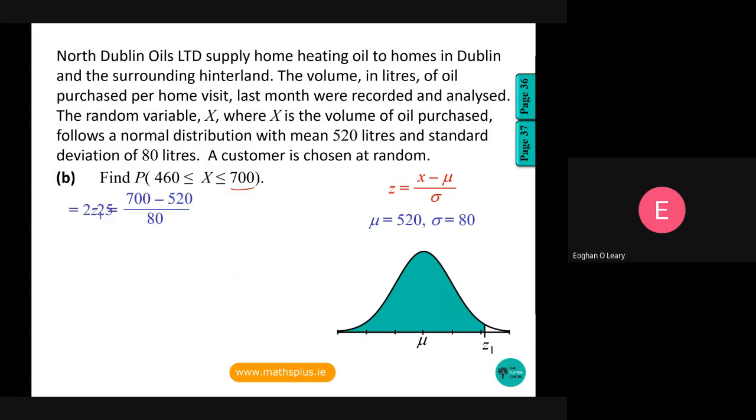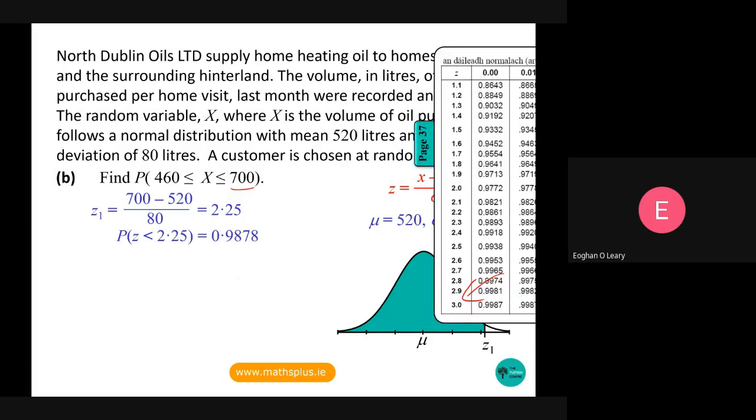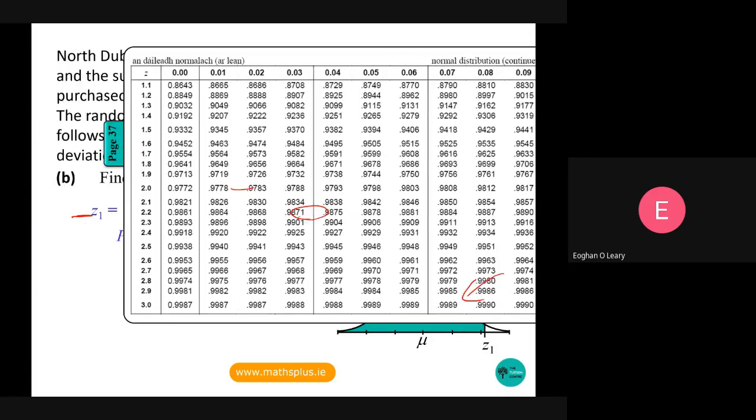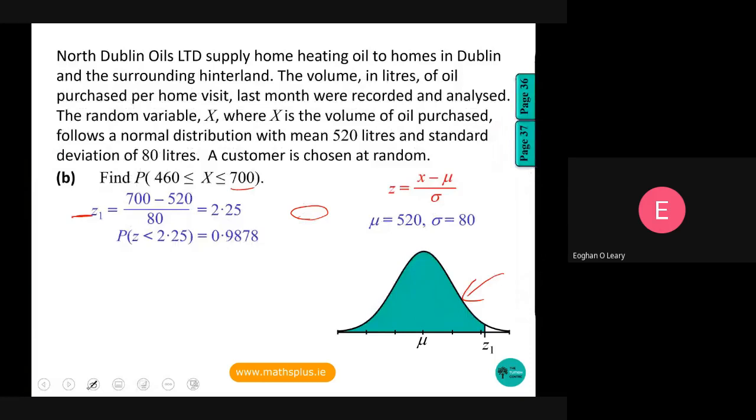So X is 700. That's 2.25 standard deviations, okay? 2.25 standard deviations above the mean. The part in green here is the percentage of the area under the curve which is to the left of Z1, okay? Or you can say, what is the probability any Z score taken at random will be less than 2.25 standard deviations? And the answer, when you look it up on page 37, let's look for 2.25. So here's my 2.2. I go out to 2.25, and I'm going to have 0.9878. Okay, so 0.9878. So we have that there. Okay, so that's our first part.